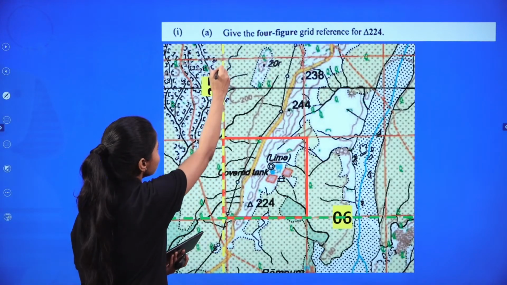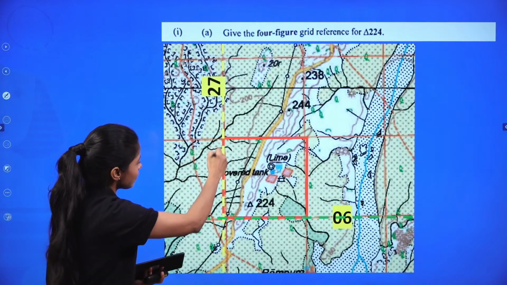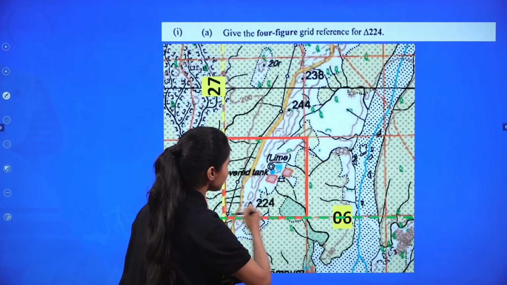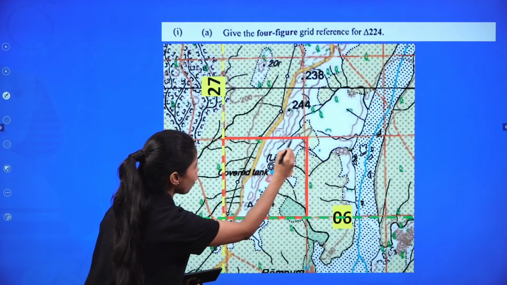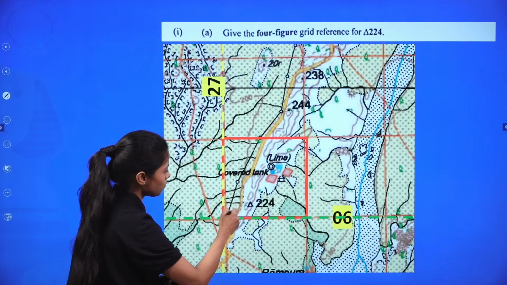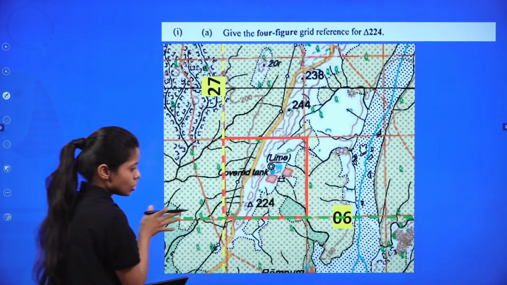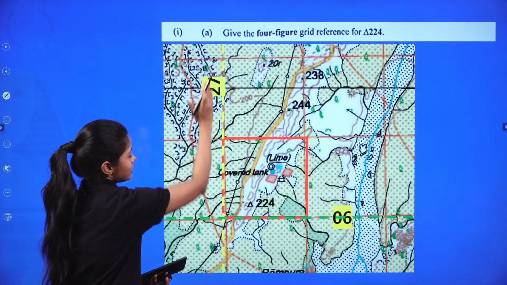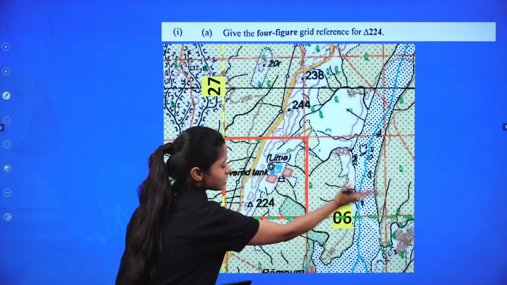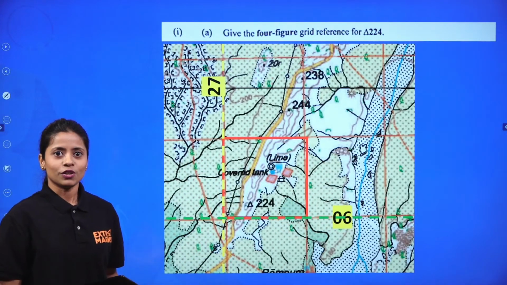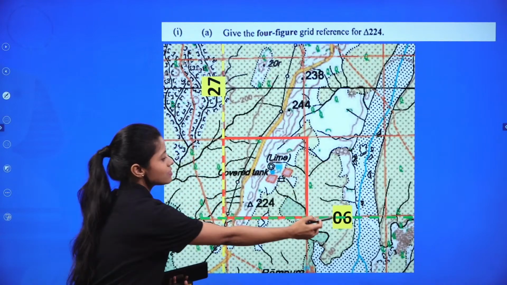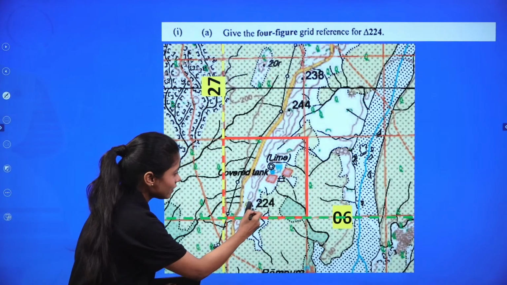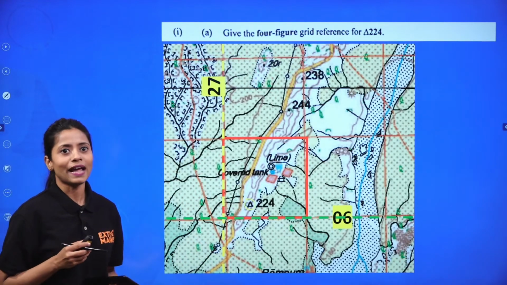We were supposed to see the number 27 in the vertical line and 06. You have to see the grid. Here, this falls under which box? You were supposed to figure it out, the lines, the horizontal lines as well as the vertical lines. 27 is this in the map. 06 is the horizontal grid line here. So the answer is 2706. That is your correct answer for marking this height, 2 to 4 elevated height, right?